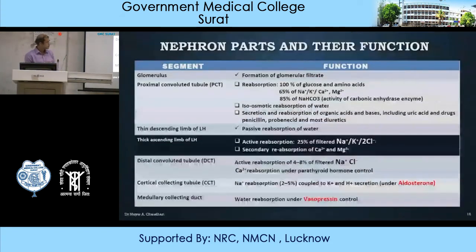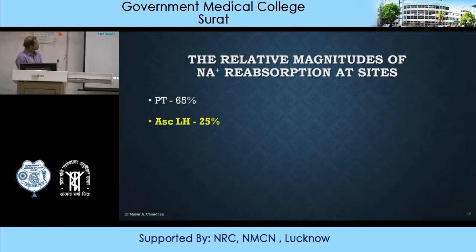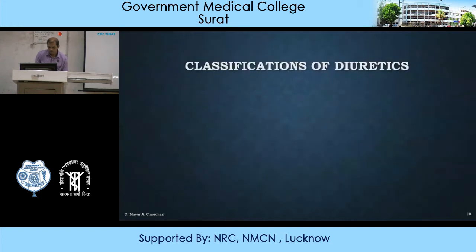This is again the tabular summary of all urine formation. Now, if we see the relative magnitude of sodium reabsorption at various sites, in the proximal tubule, around 65% of sodium ions are reabsorbed. In the ascending loop of Henle, 25% are reabsorbed. At the distal tubule, 9% is reabsorbed, and in the collecting duct, 1% is reabsorbed. So that is the urine formation part.